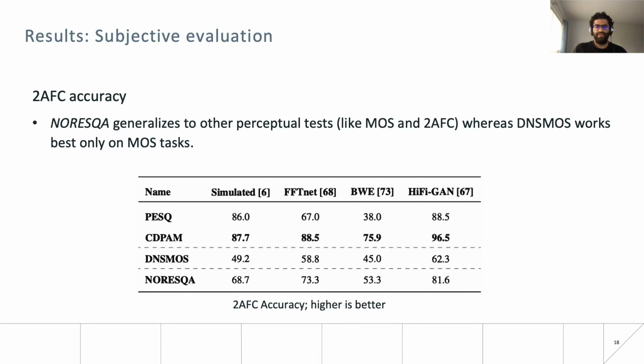Next, we look at the triplet accuracies where we obtain that the NORESQA outperforms the baseline DNS MOS by a considerable margin, which shows that our metric generalizes not only to MOS but across to different perceptual tests beyond MOS as well.